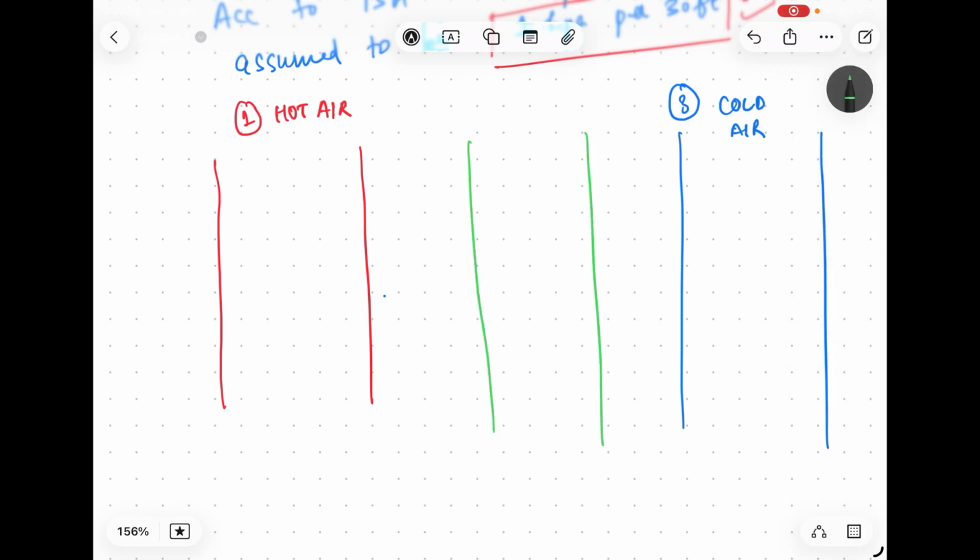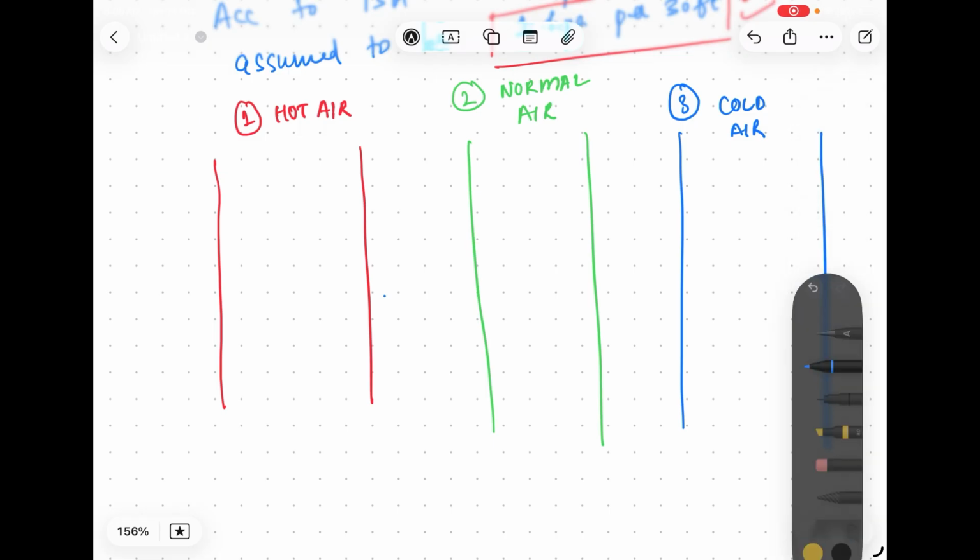The temperature is neither cold nor hot. What you need to understand is that the cold air is heavier, so it sinks. So all your particles would be closer.